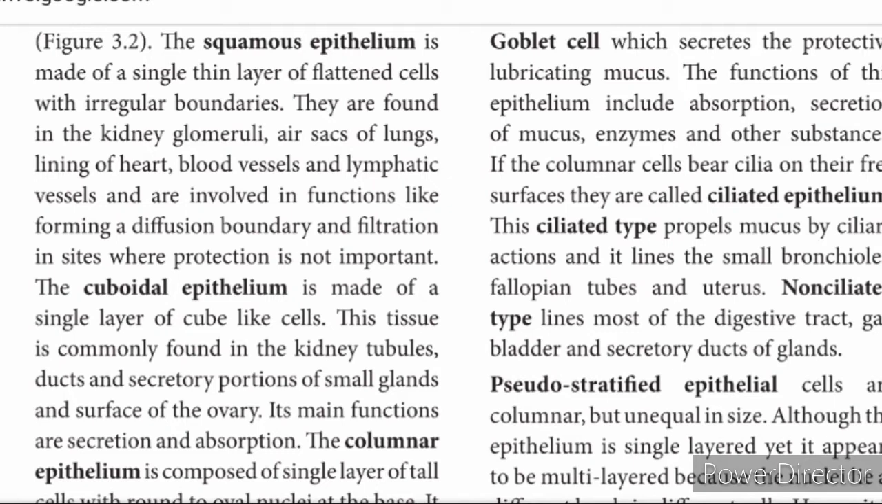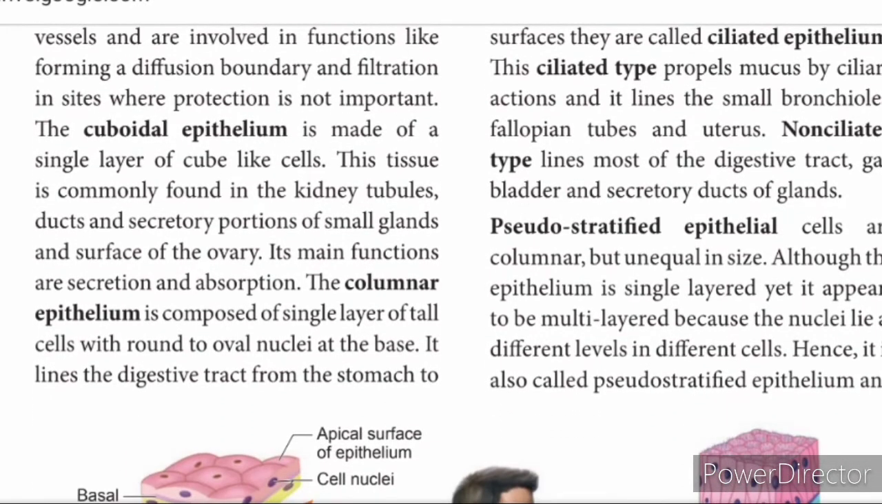Secretion of certain enzymes or sweat or oil, it can be anything, and absorption, as after digestion the food is to be absorbed in the case of the villi. Also in the case of the kidney tubule, absorption does occur. Once the blood is getting filtered, the material which is wanted is taken back to the body through the tubules. The columnar epithelium is composed of a single layer of tall cells.